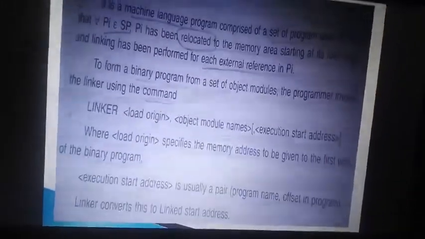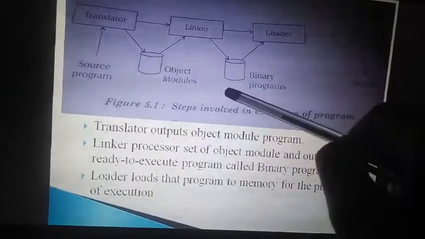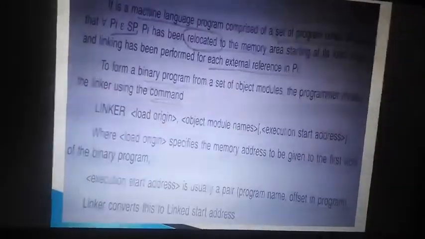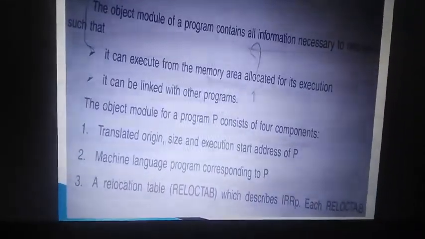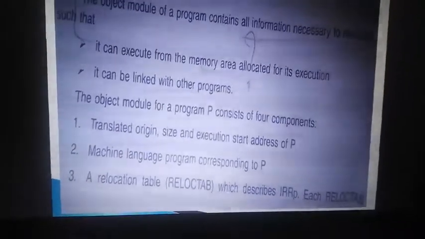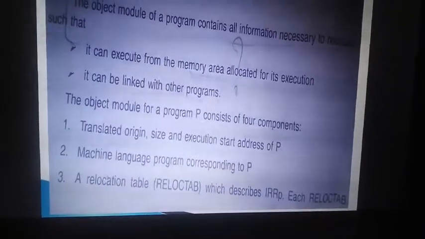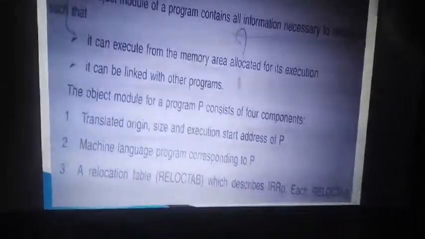It consists of the translation origin, means the address 500. This is at 500. It loads at 300, then it is 900. And it has the size, means the program length, and the execution start address, definitely from line number 500, right? Then it has a relocate table, means you need to add 500 with the relocation factor, so that you will get the load address.